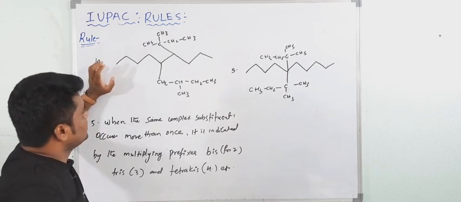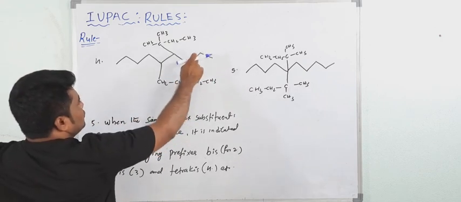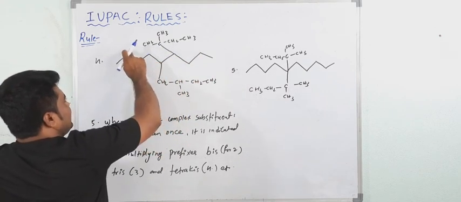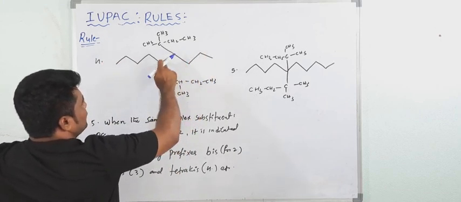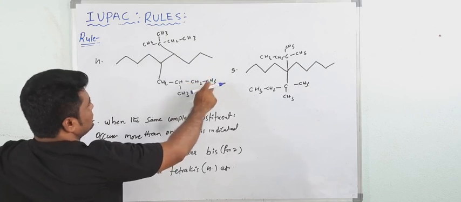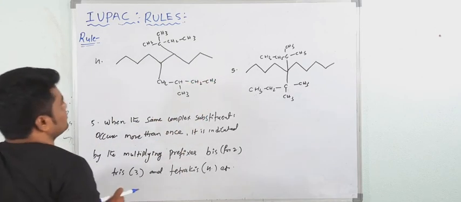Here we have to select the parent chain. So what would be the parent chain? See, 1 2 3 4 5 6 7 8 9. Is there any possibility here? 1 2 3 4 5 6 7 8 9. So here both are the same.